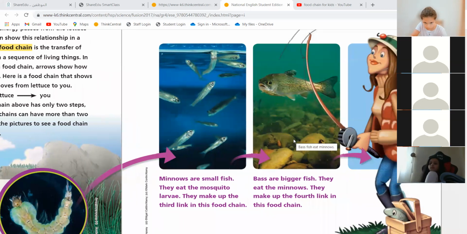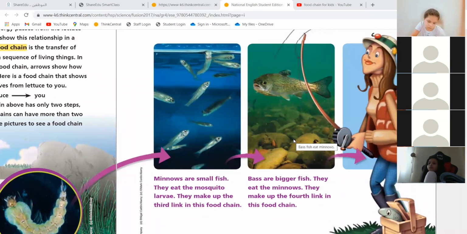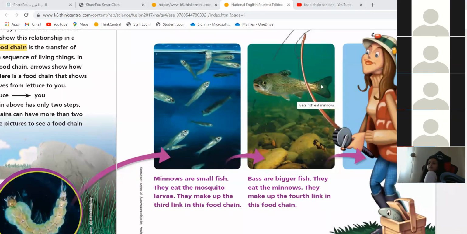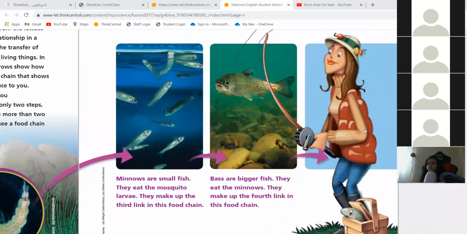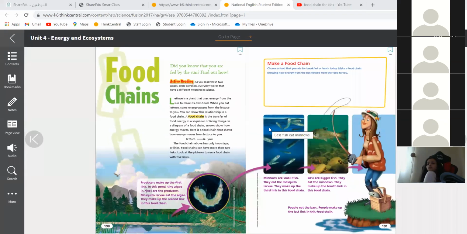The minnows are the small fishes. And then the bass are bigger fish. They eat those small fishes. And then who will eat the big one? The woman over here will eat the big one. So, people. Here we go. We had our food chain.